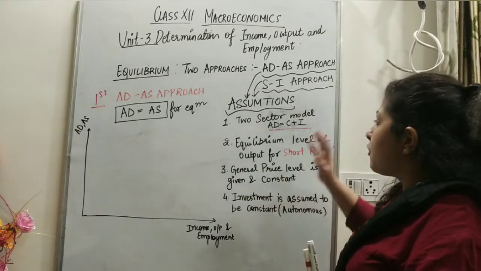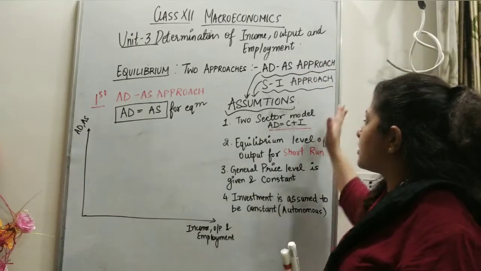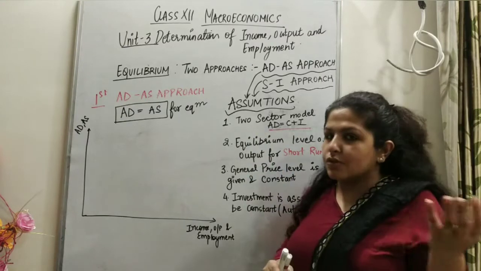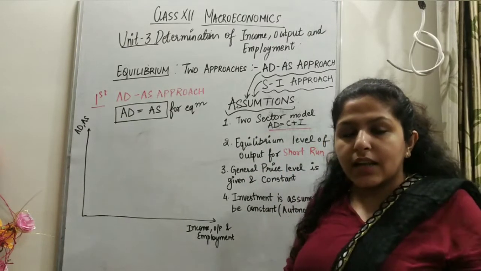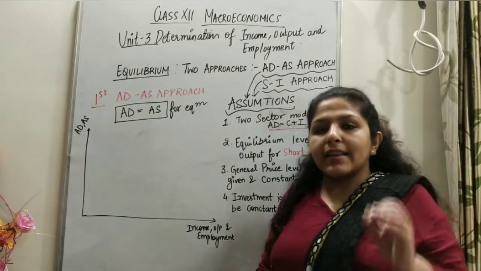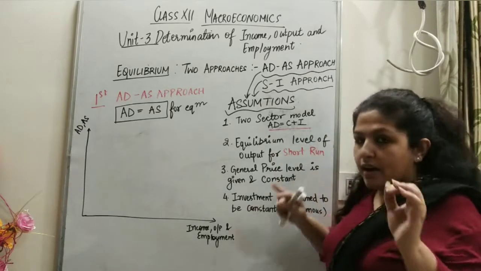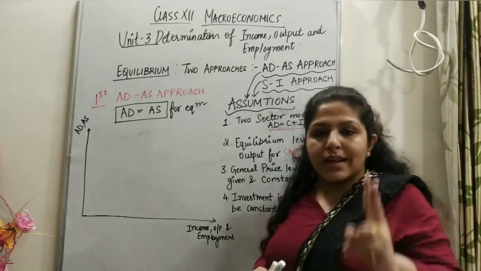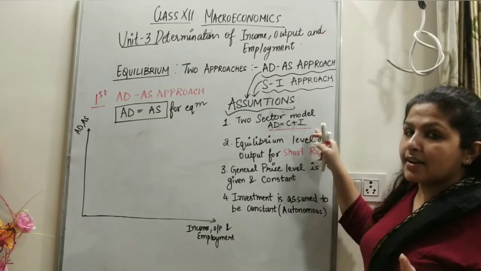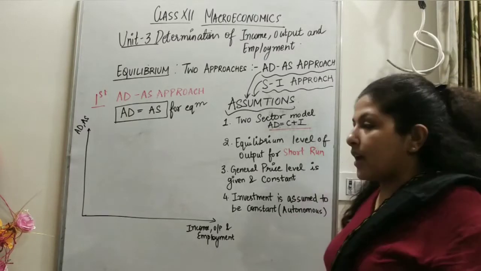So first of all, before starting any approach, the ADS approach or the saving-investment approach, I need to tell you a few assumptions which we are taking before starting this model. First assumption: in this chapter, in this unit, we are understanding everything through a two-sector economy. That means aggregate demand is equal to C plus I. There is no government sector, there is no foreign sector; there are only two sectors, households and firms, consuming and investing. Aggregate demand has two components only, AD equals C plus I.